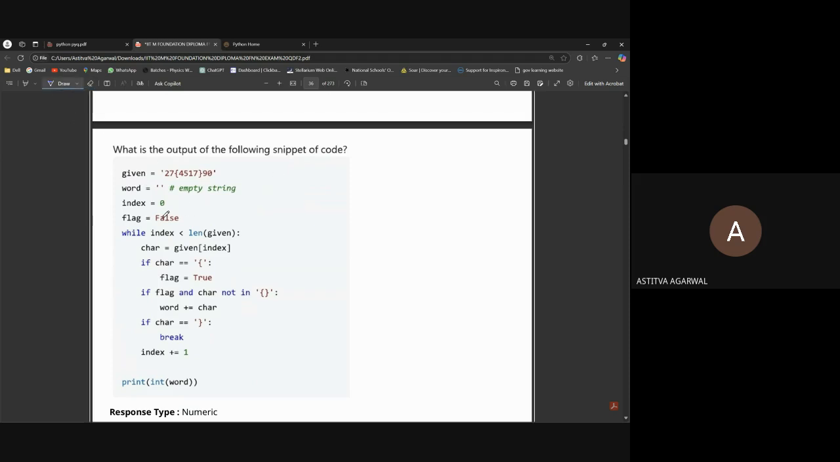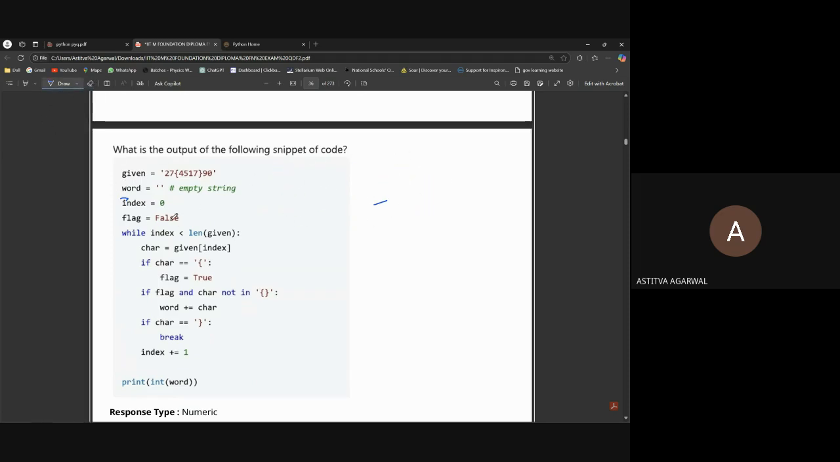Word is an empty string. Index is a variable having integer zero. Flag is considered as false. It's a boolean value, not a string value, because if it were a string, false would be in quotes. But in a boolean value, the t of true will be capital, and the f of false will be capital as well. Flag is a boolean value, true or false.